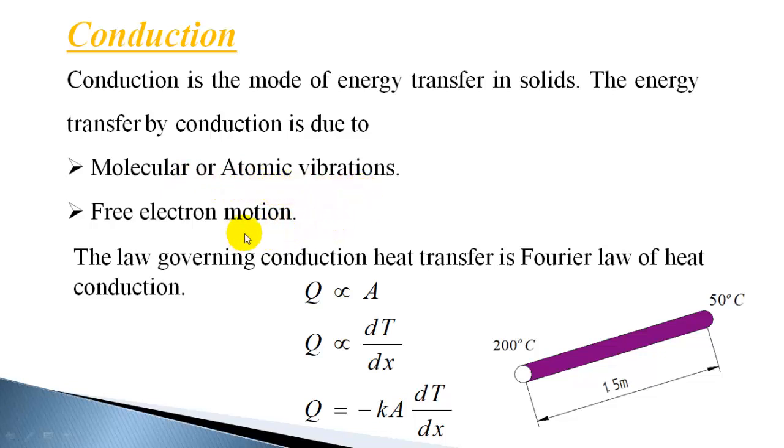That is the reason why metals are good conductors of heat, and metals usually have more free electrons than non-metals. So metals are good conductors of heat.